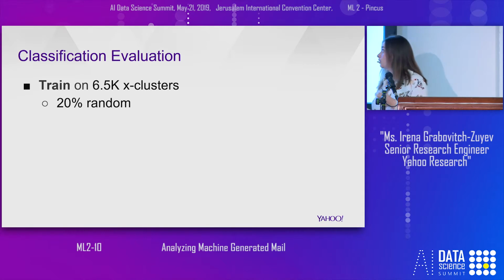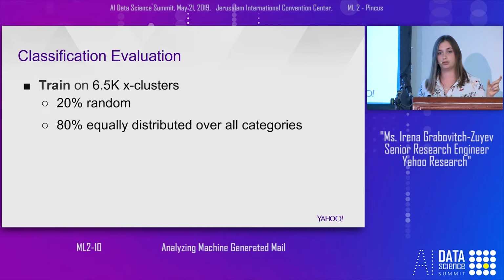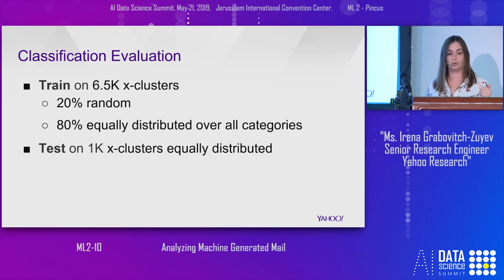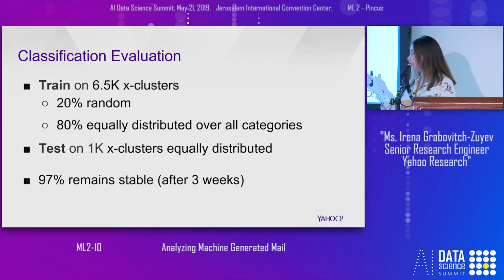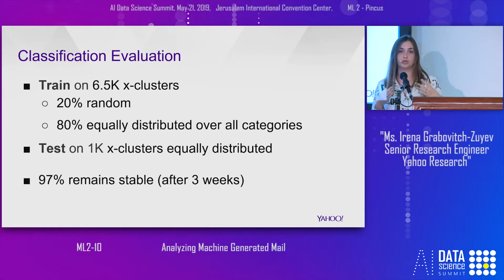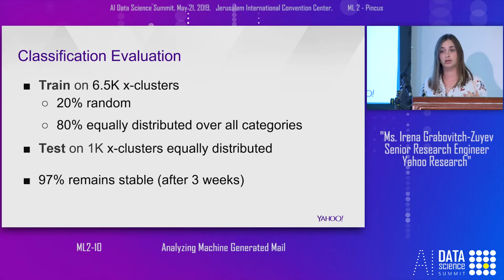We used training of 6,500 X clusters when 20% were random samples, but we also used 80% equally distributed among all categories because we wanted to be able to learn also categories with a small amount of X clusters. And the test was 1,000 X clusters with also equally distributed messages across categories.